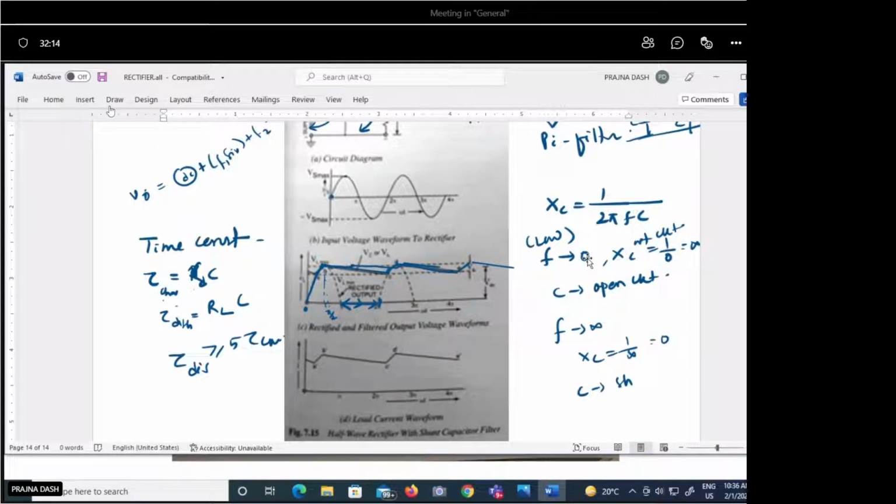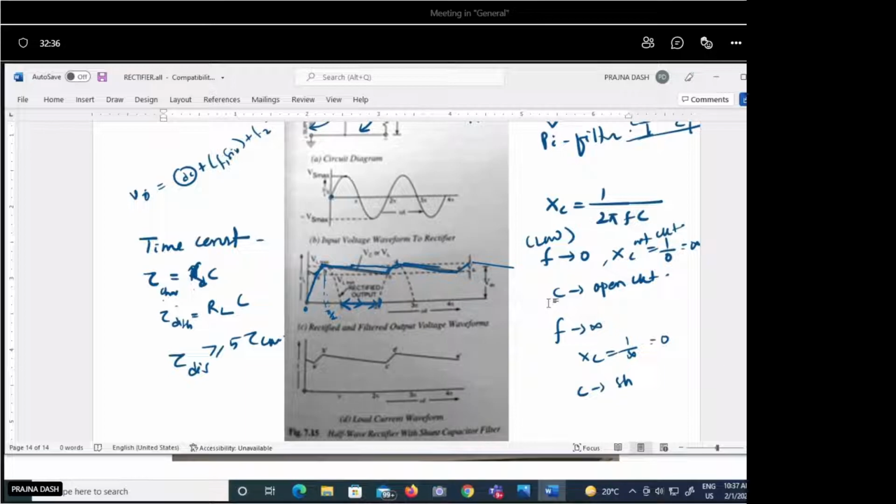Here we are saying that the capacitor is filtering out the AC component. There is not a significant point that beyond this point it will not allow and below this point it will allow, not like a very solid demarcation point. Okay, this is theoretically the concept we are discussing.